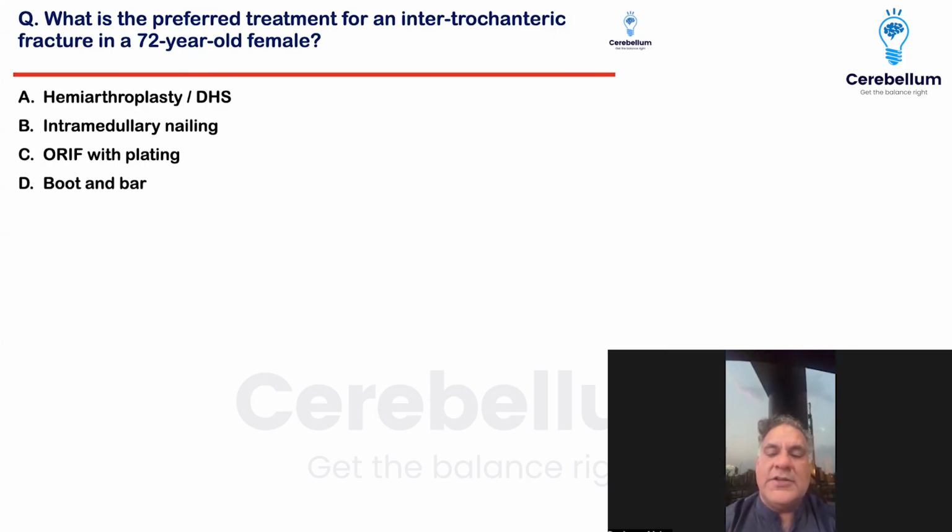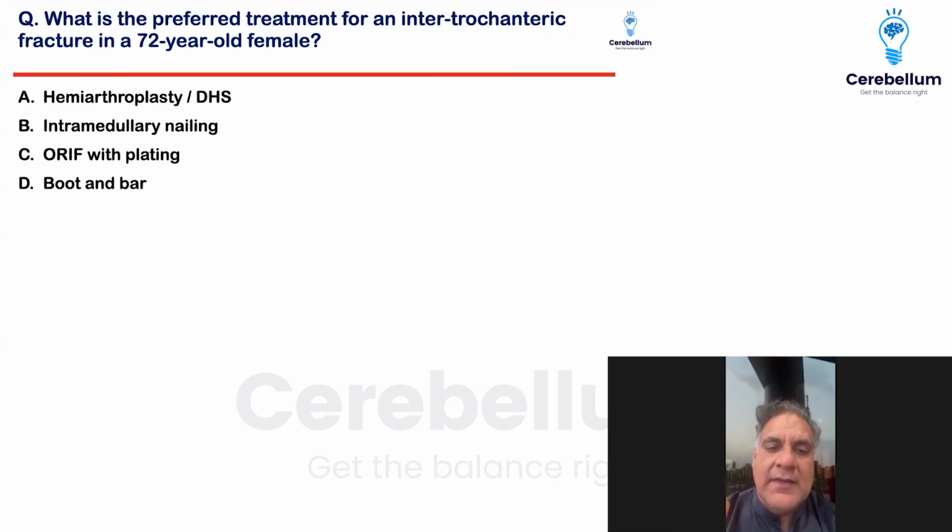When we look at the next question, they had very clearly mentioned a patient with an intertrochanteric fracture. I've been telling you, femur pe question aana hi hai. Treatment of femur, they will always ask you. At the neck of femur, you replace it. After that, you always put a nail, irrespective of the age. So here the question was very clear: 72-year-old, intertrochanteric fracture of the femur. What will you do? The answer is going to be intramedullary nailing.